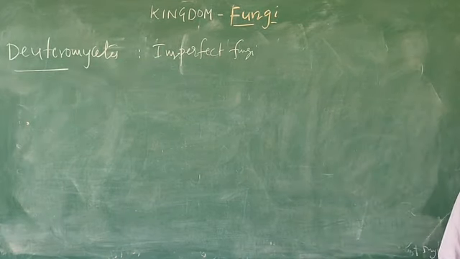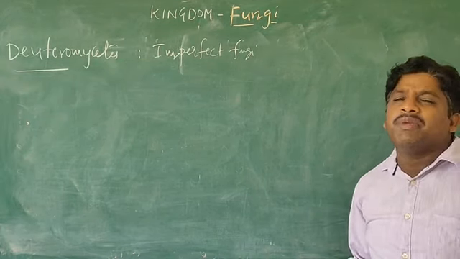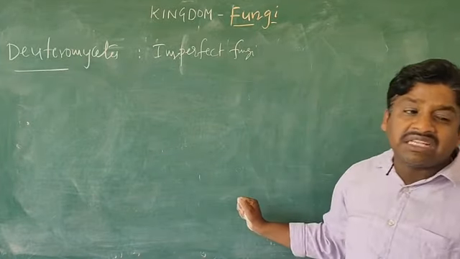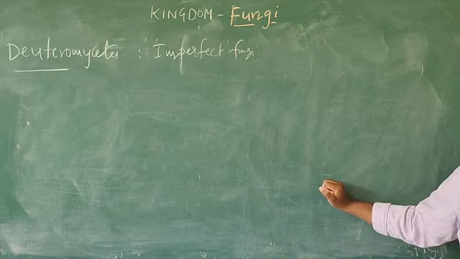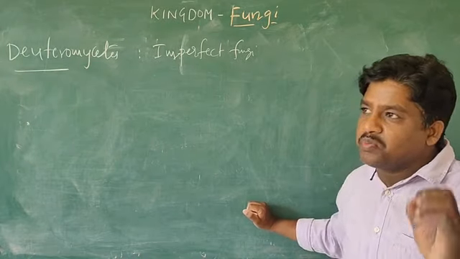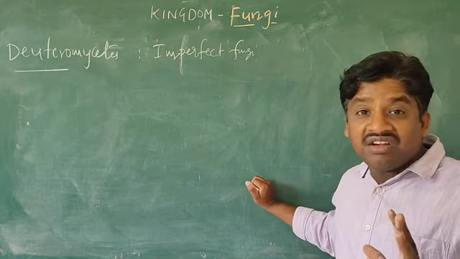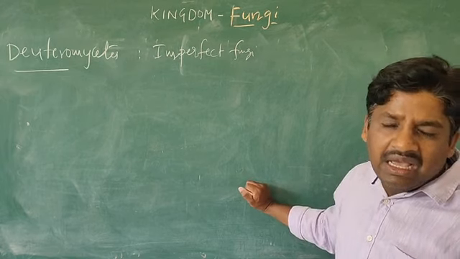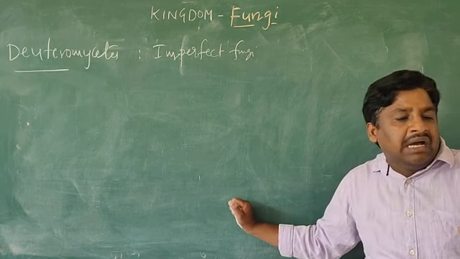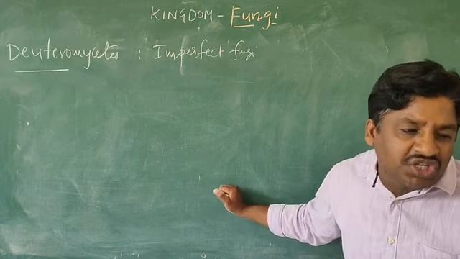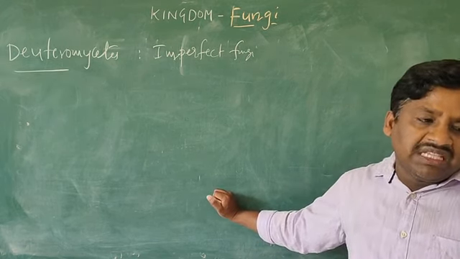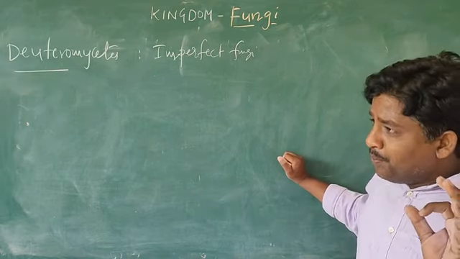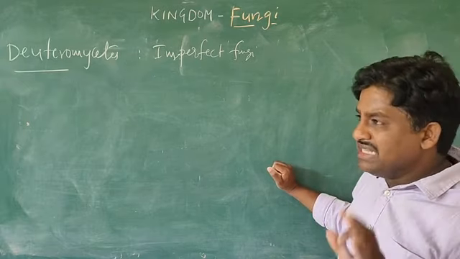Imperfect fungi means there is no perfect stage. Perfect means sexual reproduction, and here sexual reproduction is absent. Sexual reproduction is absent means that up to now it has not been discovered, not found. Only vegetative reproduction and asexual reproduction they find.